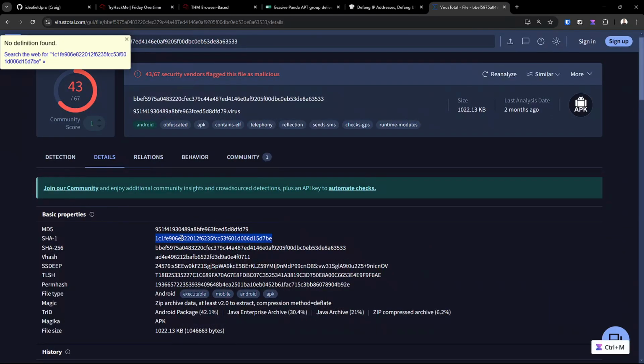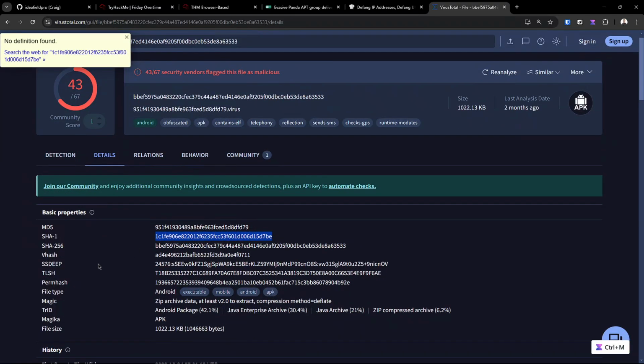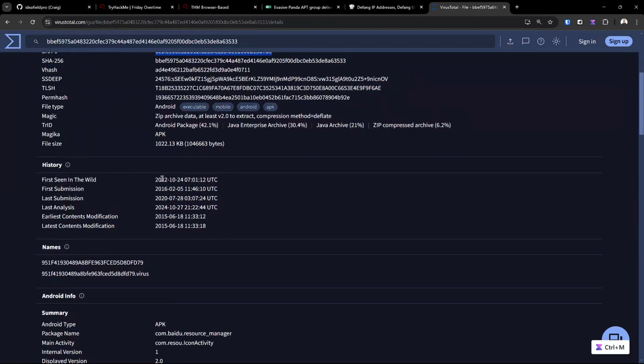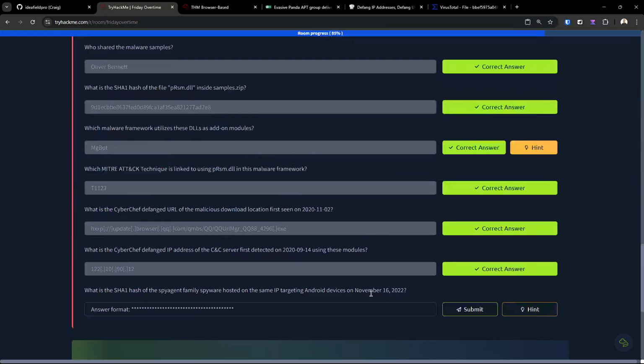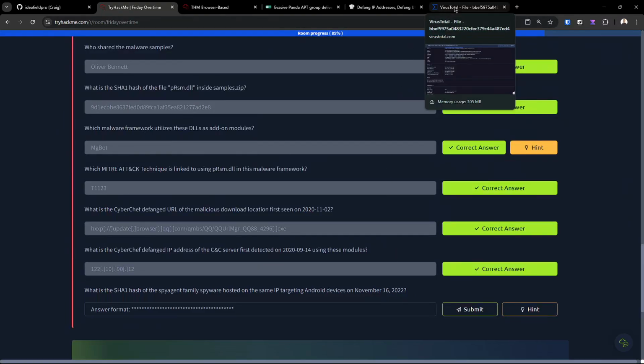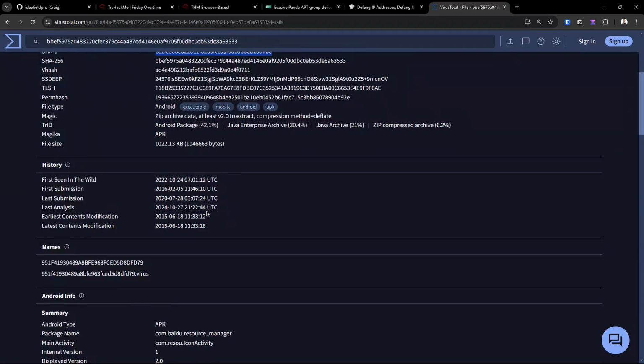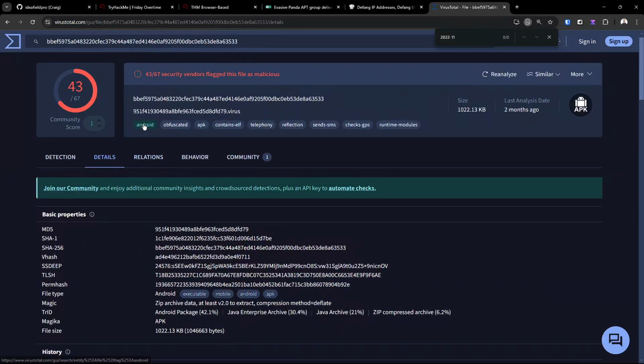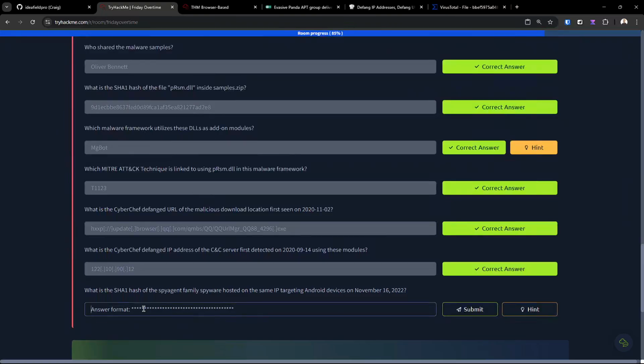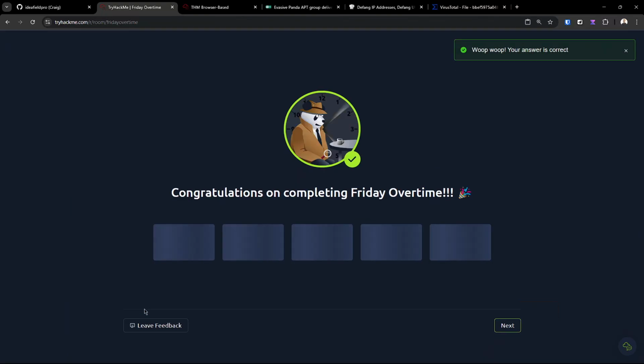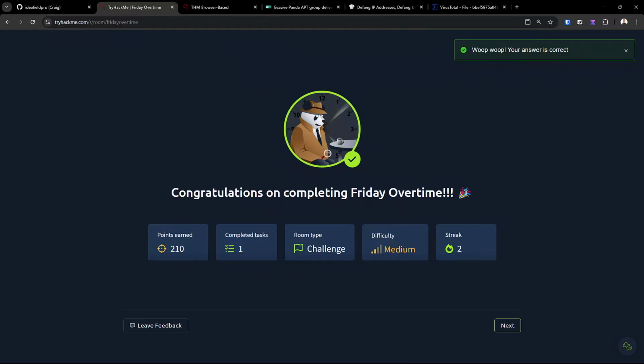So let's just try this. Right, then let me double check. Let me see if I can get the date here for November. It's 2022, 11/16. Do I have any 2022? Fine. 2022. Not 11. I don't really have 11/16 on that one. But it does look like it's matching. Let's put it in and see if we get the correct flag. Indeed, we do.